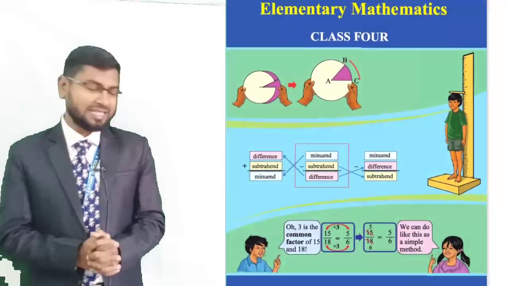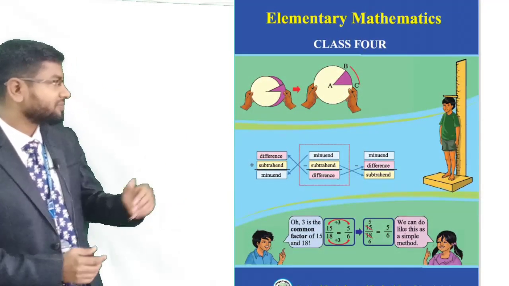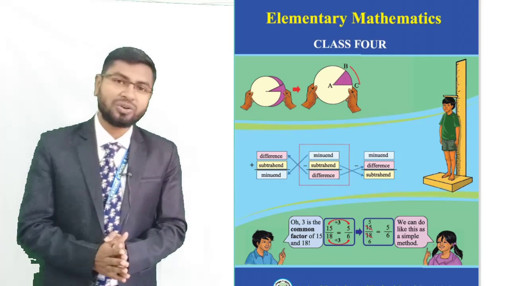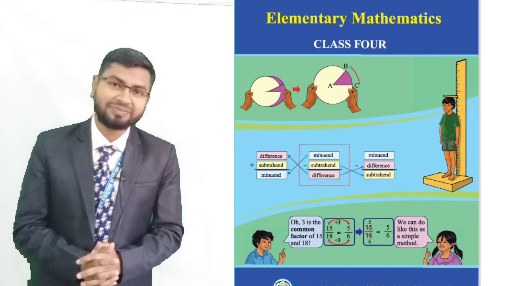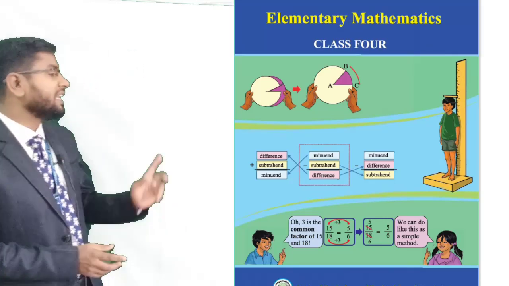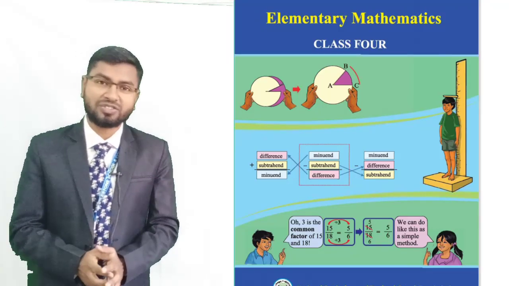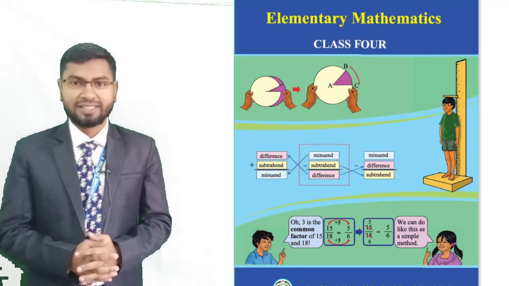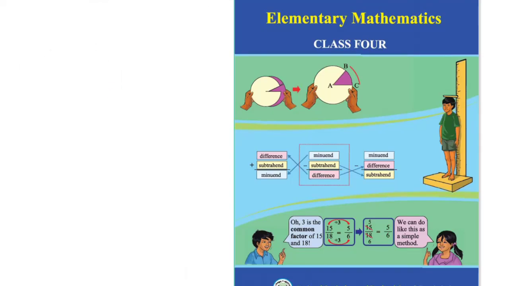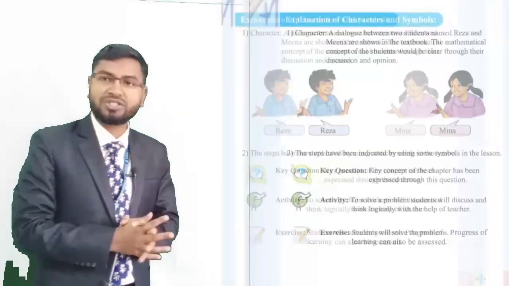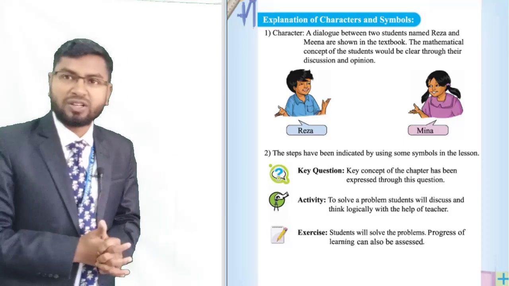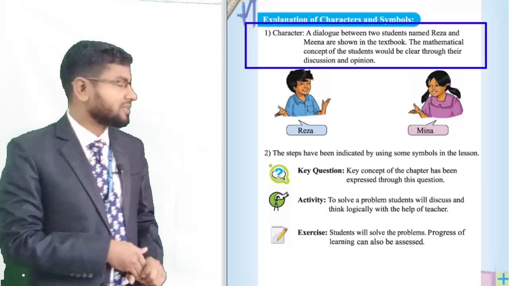So book, see the book. What is your book name? Yes, Elementary Mathematics Books, Class 4. Elementary, primary, basic. See this page. Explanation of character and symbols.